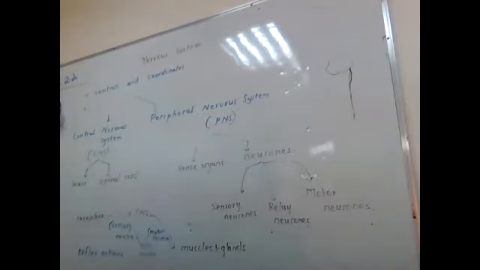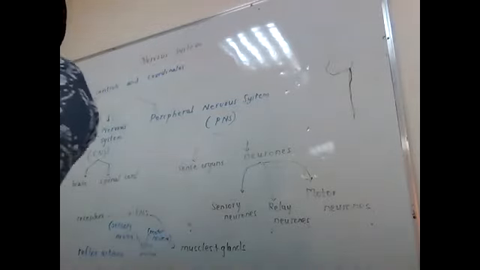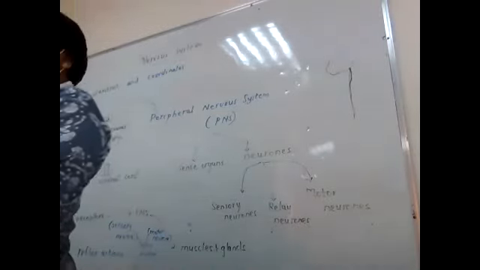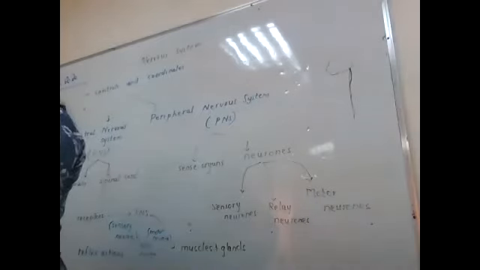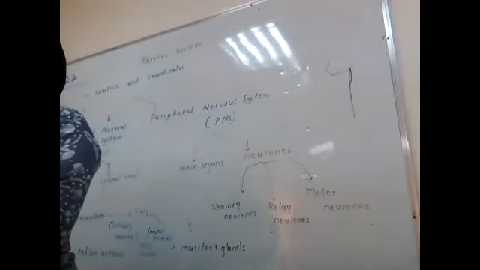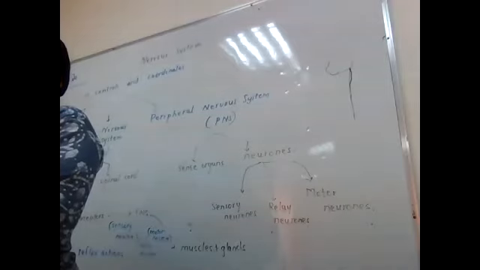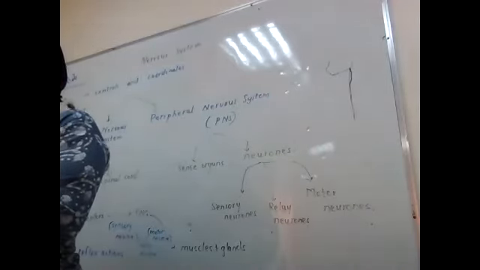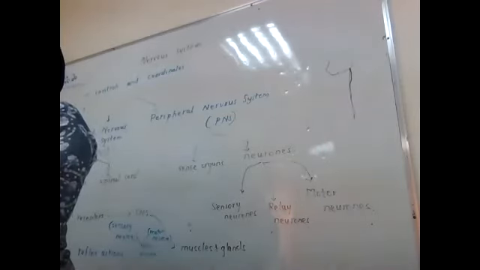The muscles. So that the muscle will pull the bone, so we will pull out our hand. Is it clear? So in a reflex action, what all things are there? The receptor, sensory neuron, relay neuron, which is present in the CNS, motor neuron, and the muscles.